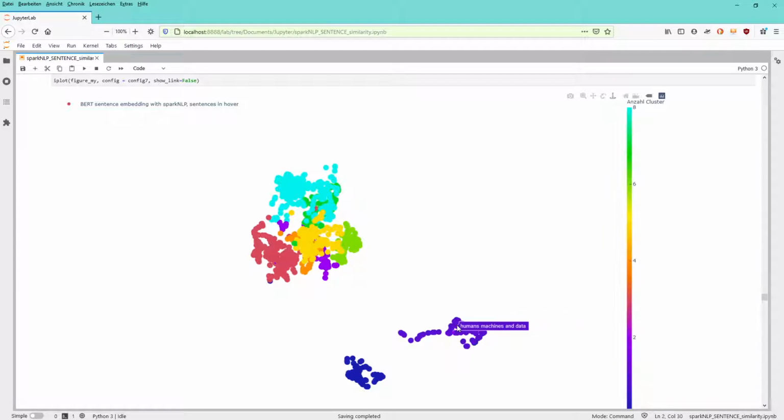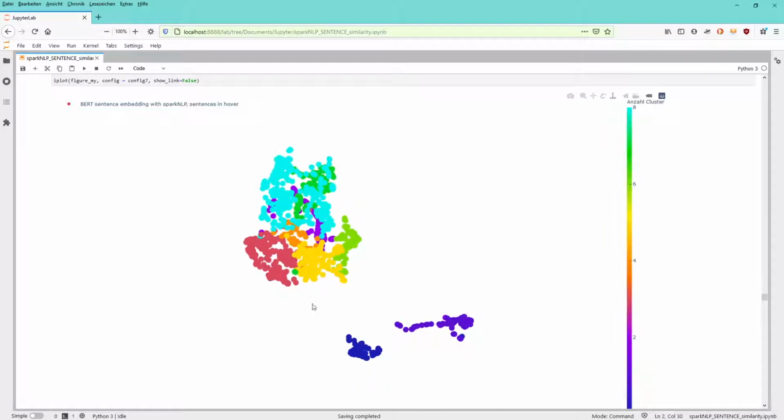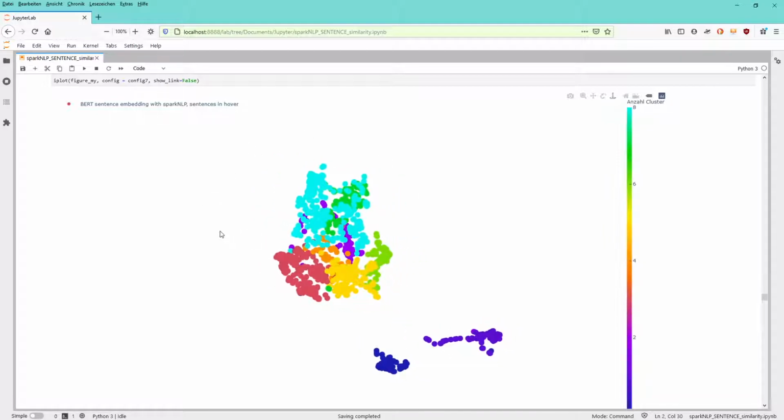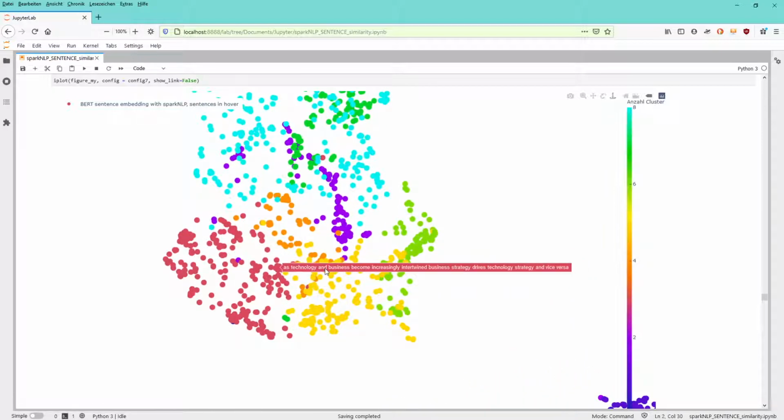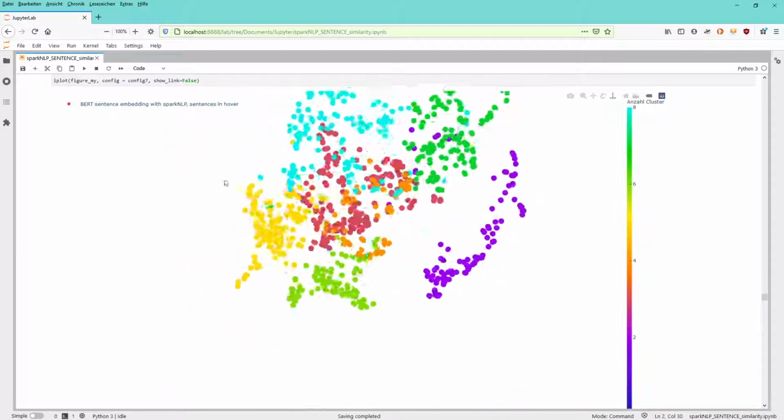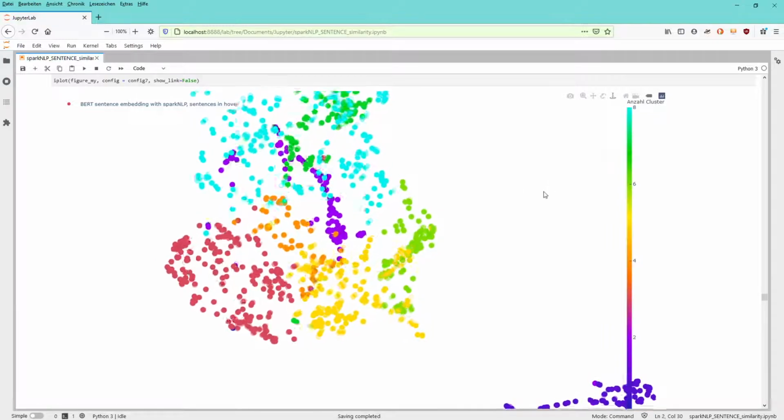Again here, 4 words, 3 words. So we have to clean up our sentences to get more meaning into the sentences, and maybe we eliminate sentences with just one word. If we would do this, and this is part of the next video, we would get all the sentences here in a more coherent way, because the clustering of this sphere here seems to be quite nice.